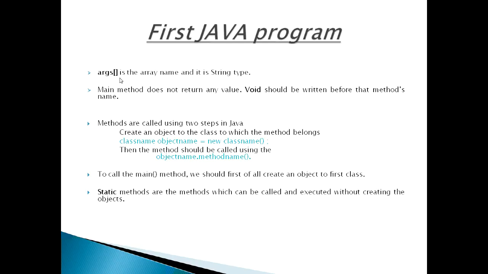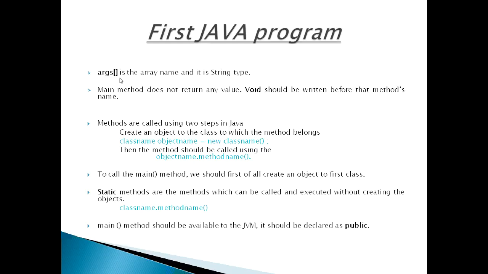Then how is the main method called and executed? The answer is by using the class name dot method name. JVM calls the main method using its class name as First dot main at the time of running the program. JVM is a program written by JavaSoft people and main is the method written by us. Since the main method should be available to JVM, it should be declared as public. If we don't declare the main method as public, then it does not make itself available to JVM and JVM cannot execute it. So now the main method is public and static.